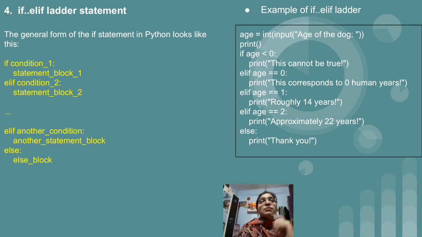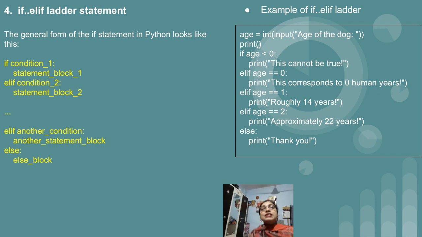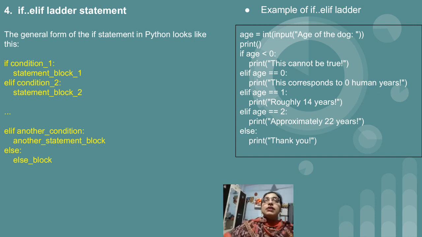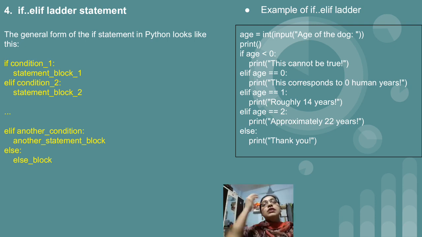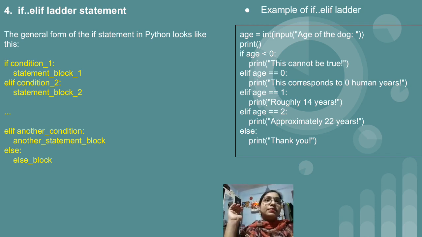And this rule is similar in C and C++ also, in the if elif ladder. Because as we have seen, an if else ladder statement should always end with the else keyword, right? Else statement. So similarly here also we have the same rule. If elif conditions should end with else. If they are ending with else, it means the type is an if elif ladder statement. Okay, so I have given the example.